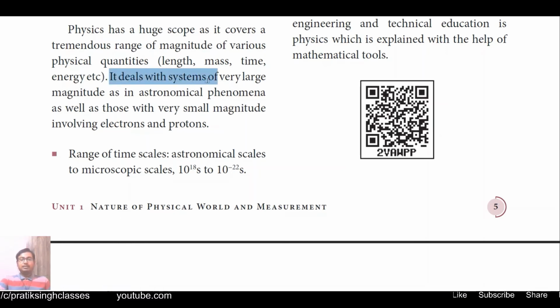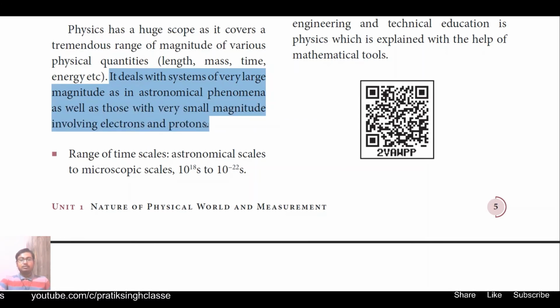It deals with magnitudes that are very large, as in astronomical phenomena, as well as those with very small magnitude involving electrons and protons. Whenever we deal with physics, it comes with size, shape and volume. There may be some shapes and sizes which are very small, and some which are very big, like the size of this universe compared to the size of electrons and protons. So that is the range of physics, from minus infinity to plus infinity.